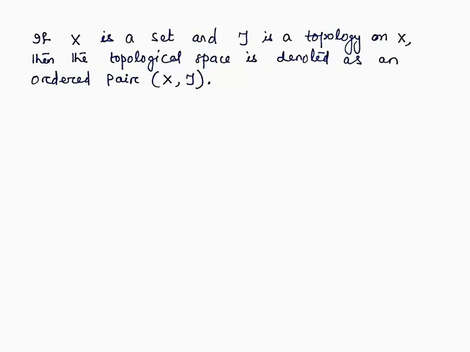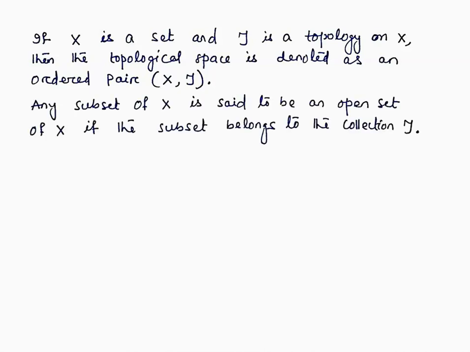If X is any set and tau is a topology on X, then the notation we basically use for a topological space is (X, tau), an ordered pair. X is a set and tau is a topology on it. Some books write just X as a topological space. That means it is silently understood that a topology exists on X, and with respect to that topology we are talking about the topological space X. That means the topology is silently behind the topological space. Any member of that tau, the topology, is an open set of X.